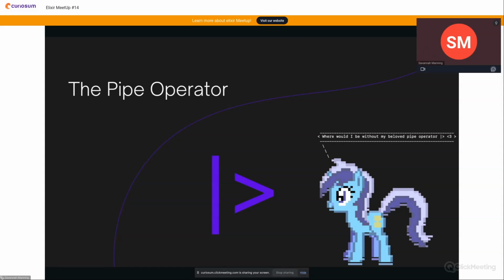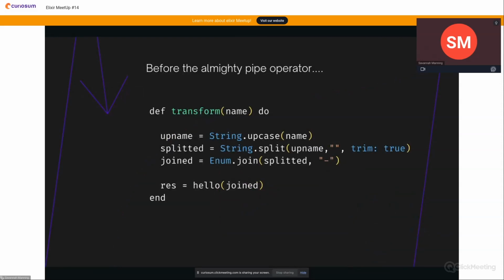Okay, so this wouldn't be an Elixir talk if I didn't talk about the pipe operator. We're going to do some refactoring, but before that, we're going to write it without the pipe operator. So we'll define a function called transform, and we'll pass it a parameter called name, and we'll do some passing variables around.